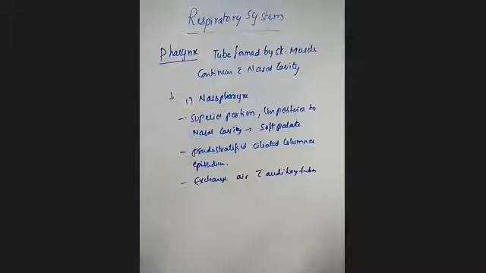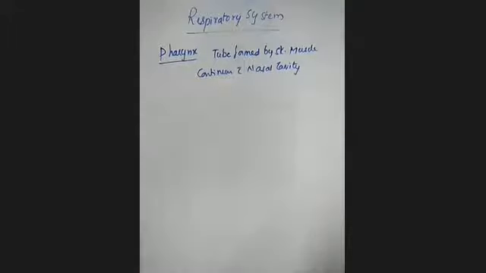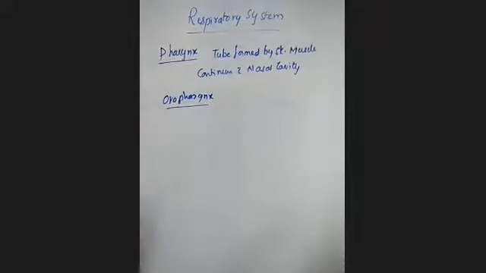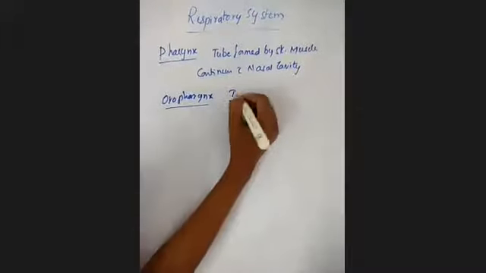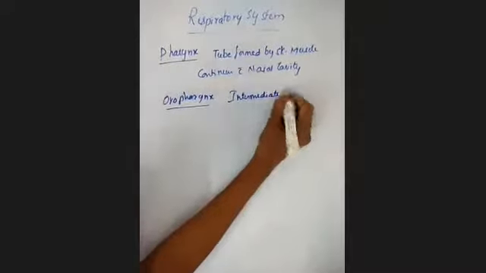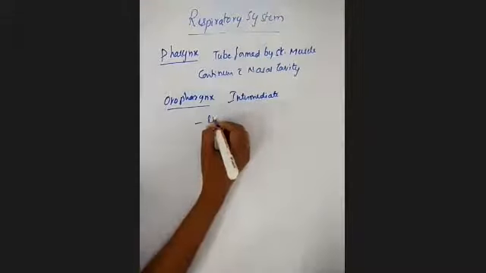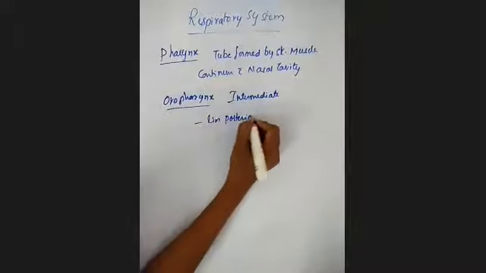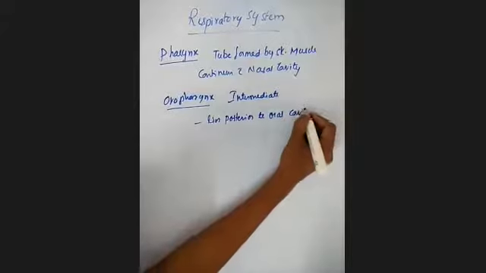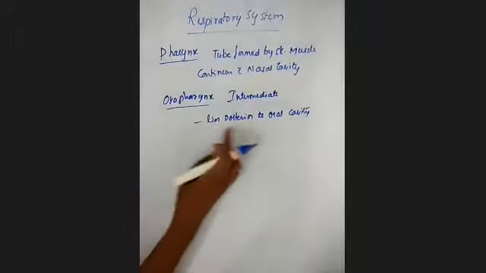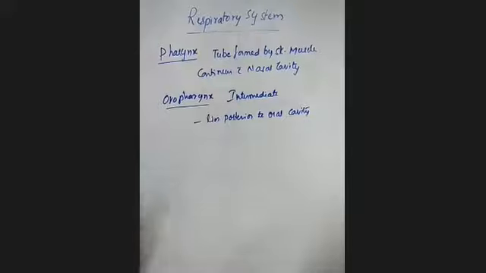Next, we'll see the oropharynx. It is the intermediate portion of the pharynx, which means the middle part, and it lies posterior to the oral cavity. That's why it is called the oropharynx. The nasopharynx lies posterior to the nasal cavity, which is why it is called the nasopharynx.